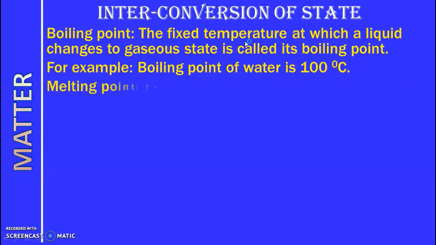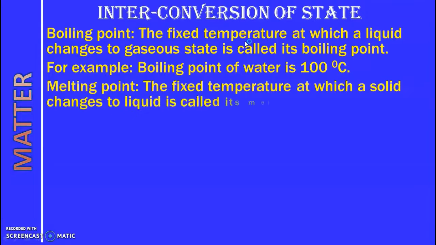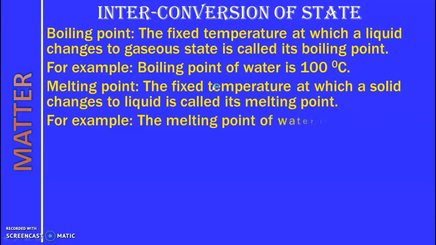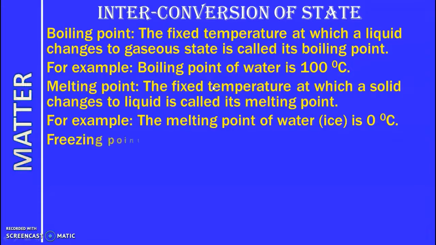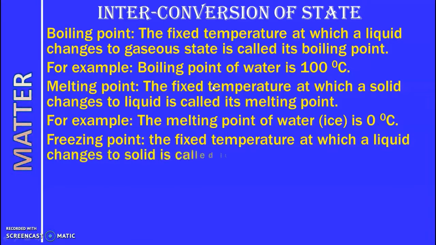Next is melting point. The fixed temperature at which a solid changes to liquid is called its melting point. Here melting also takes place at a fixed temperature. Freezing point. For example, you can see the ice melts at 0 degrees Celsius. Freezing point is the fixed temperature at which a liquid changes to solid. Suppose you take water, water changes to ice, that also takes place at 0 degrees Celsius.